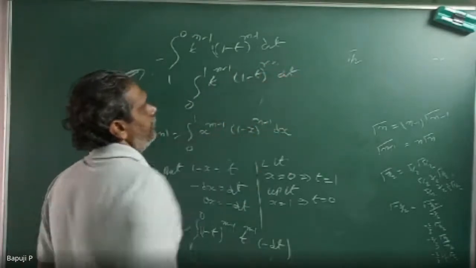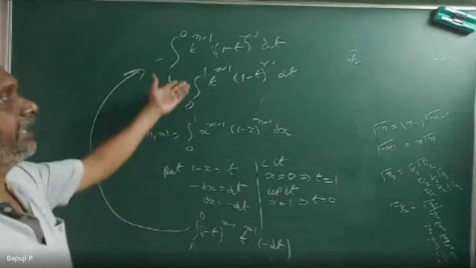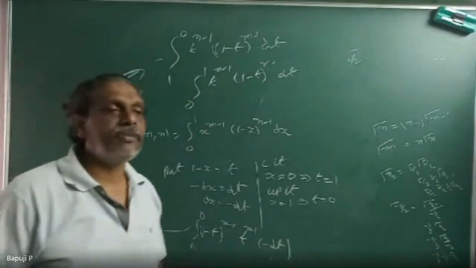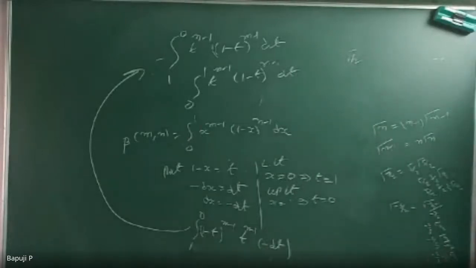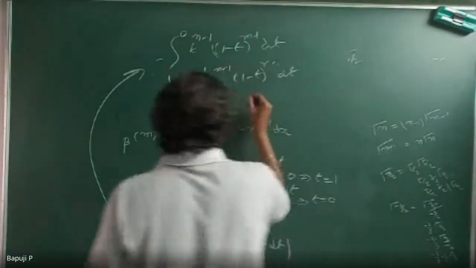Now you see, whatever t and x are doesn't matter. The integration variable is dummy. The very first theorem is about the dummy variable. So the integral of t to the power of n minus 1, 1 minus t whole to the power of m minus 1, from 0 to 1, is equal to the integral of x to the power of n minus 1, 1 minus x whole to the power of m minus 1. All are the same. The variable is dummy, whether it is t or x, it doesn't matter.